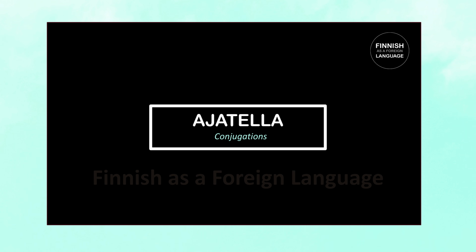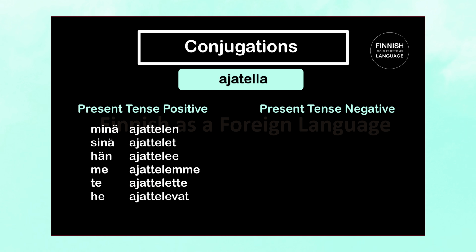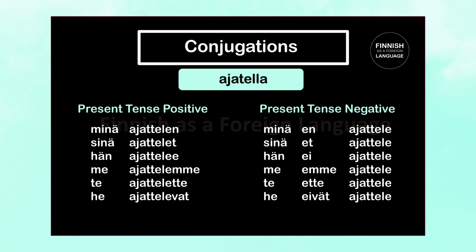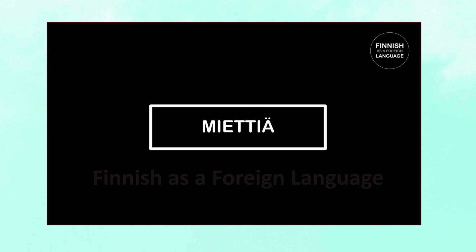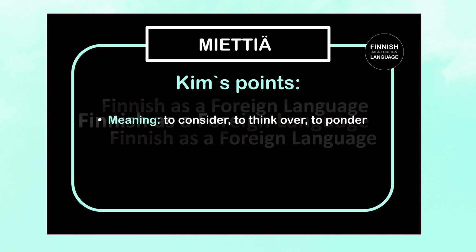Now let's quickly go through the conjugations. Here are the forms for the positive present tense. Minä ajattelen, sinä ajattelet, hän ajattelee, me ajattelemme, te ajattelette, and he ajattelevat. Now the negative forms. Minä en ajattele, sinä et ajattele, hän ei ajattele, me emme ajattele, te ette ajattele, and he eivät ajattele.